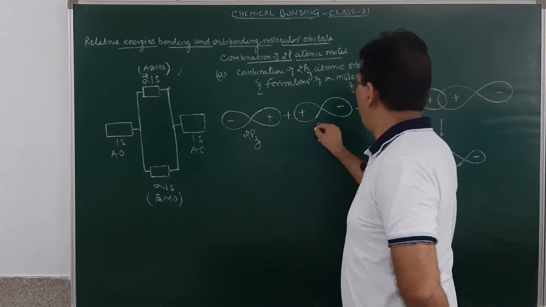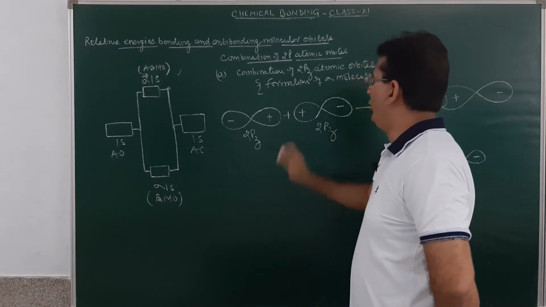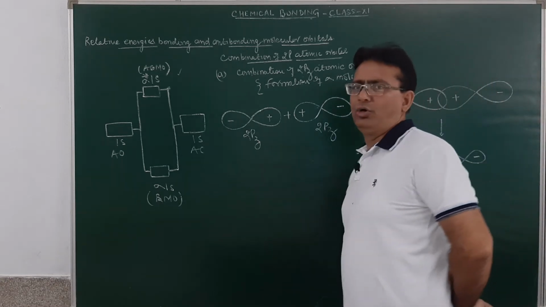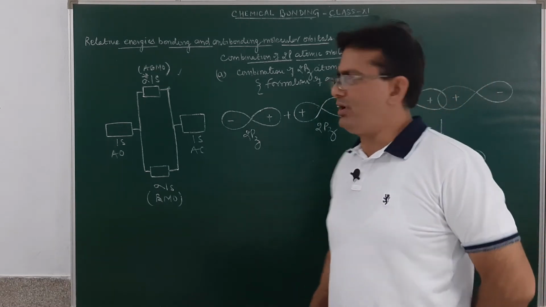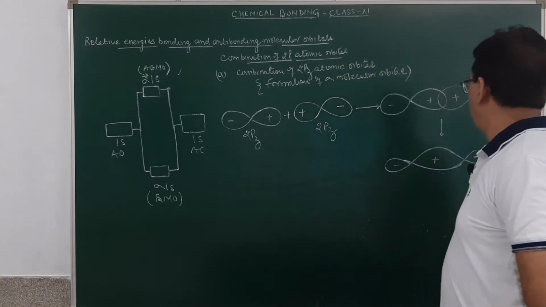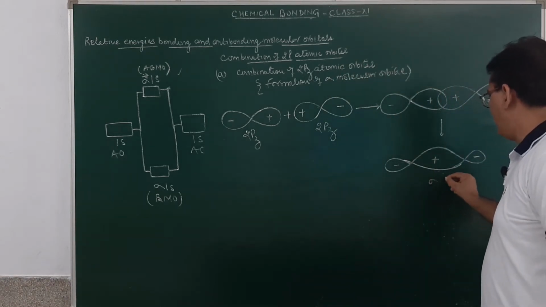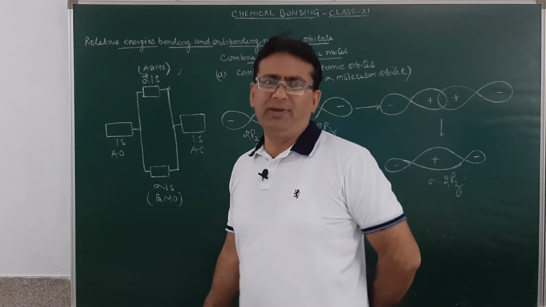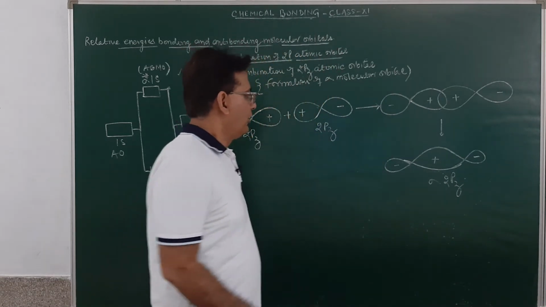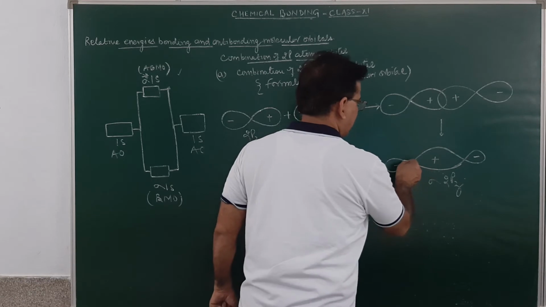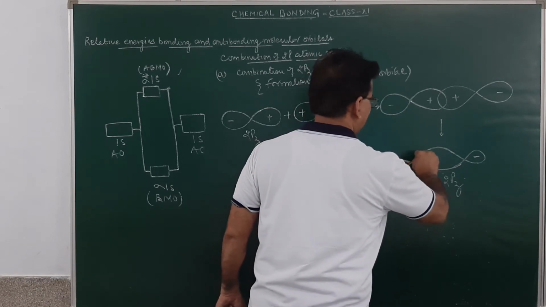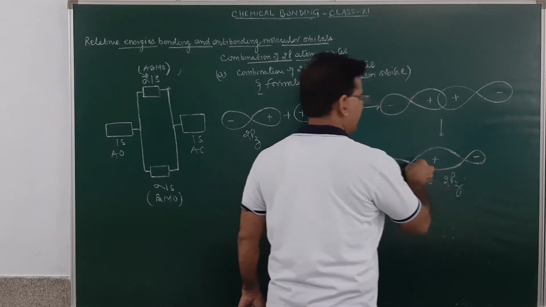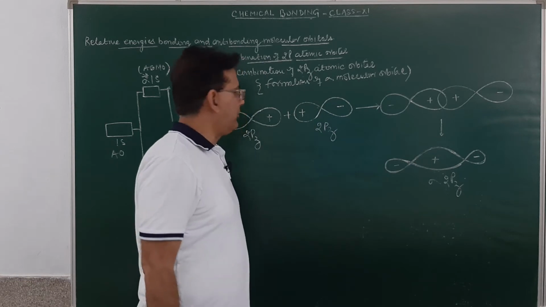When two half-filled 2pz orbitals overlap, by convention in chemistry it is considered that the pz orbitals overlap along their internuclear axis. So, it will result in the formation of the sigma 2pz molecular orbital, and that will be called a bonding 2pz molecular orbital. Am I getting clear? So, when they overlap along their internuclear axis, it will result in the formation of sigma, and the sigma 2pz molecular orbital will be formed in this case. I think I shall be very clear.